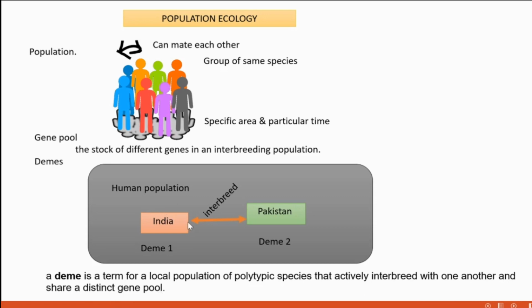Even if they belong to one species, they still have some differences with regard to certain features. So that's why there is a chance for some difference in their gene pool. That's what I expressed here: each deme should have a distinct gene pool.